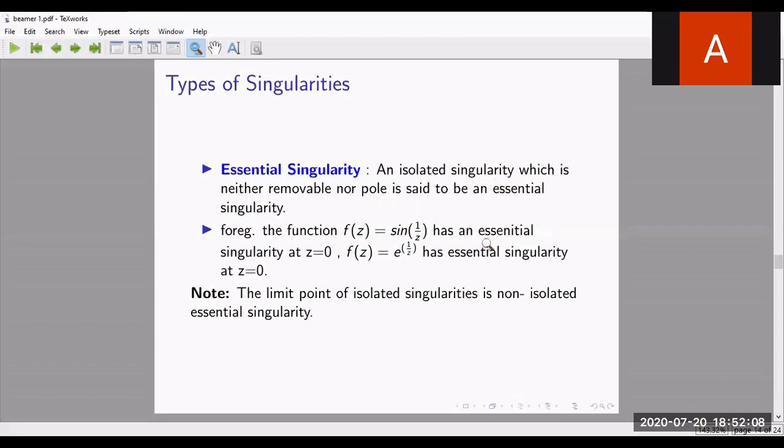It is essential. For finding essential singularities, Laurent series expansion is very useful. That will come in the next slide.